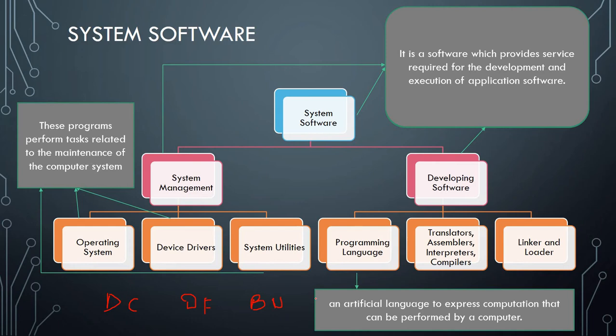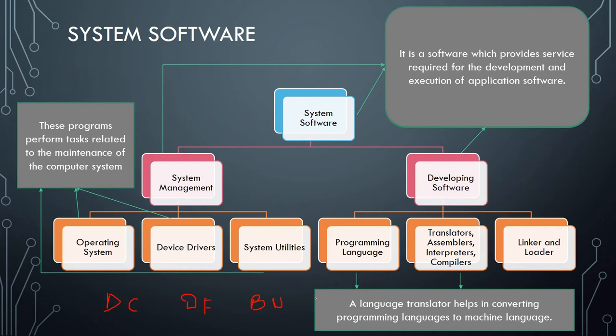Okay, now coming to the next one, translators: assemblers, interpreters and compilers. What is a translator? A language translator helps in converting programming languages to machine language. Simple. In layman terms, if a person knows the Japanese language and you are not able to speak Japanese, that person is a translator for you, because that person understands Japanese and translates that language to you in your medium of understanding.